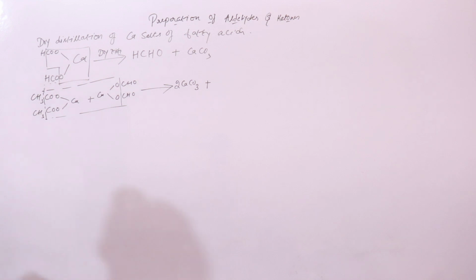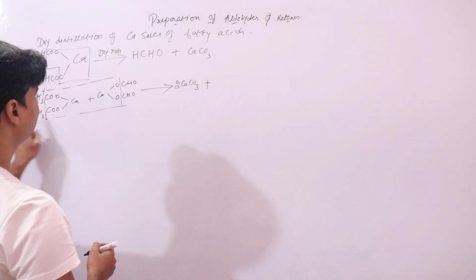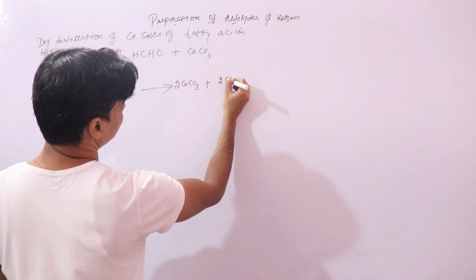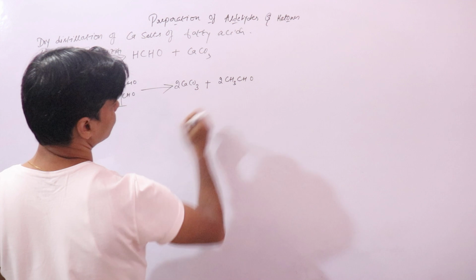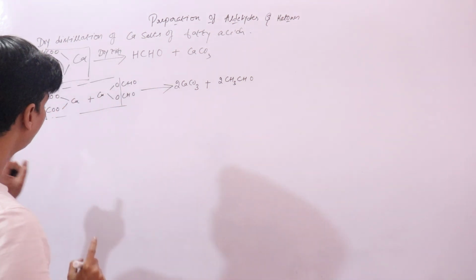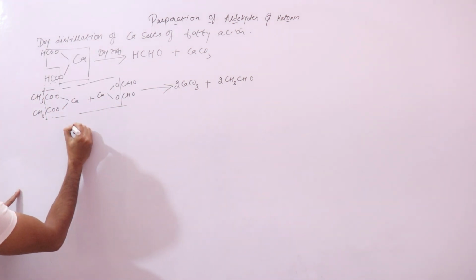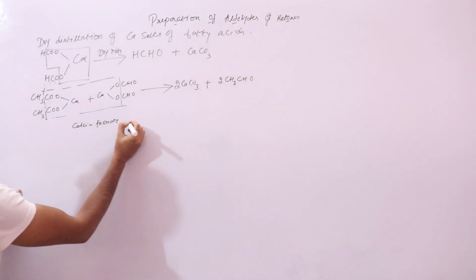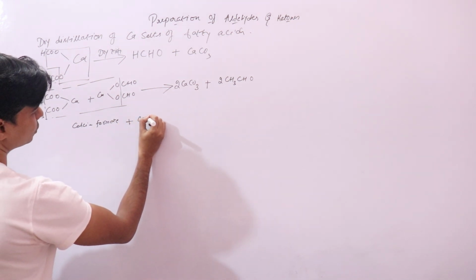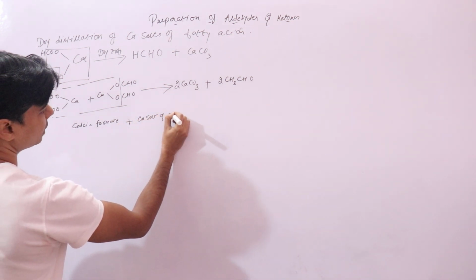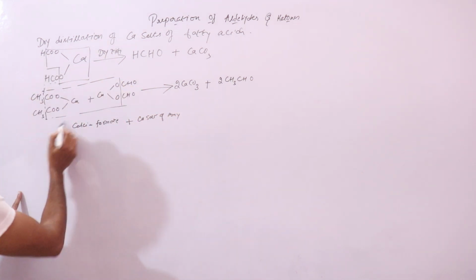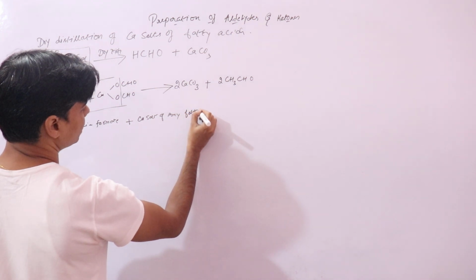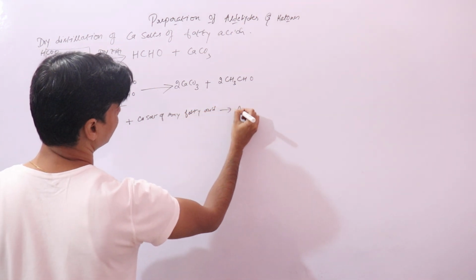It will form acetaldehyde, CH3CHO. So you have two molecules of CH3CHO. So whenever you have calcium formate plus the calcium salt of any fatty acid, here we have taken calcium acetate, what you will get is an aldehyde.